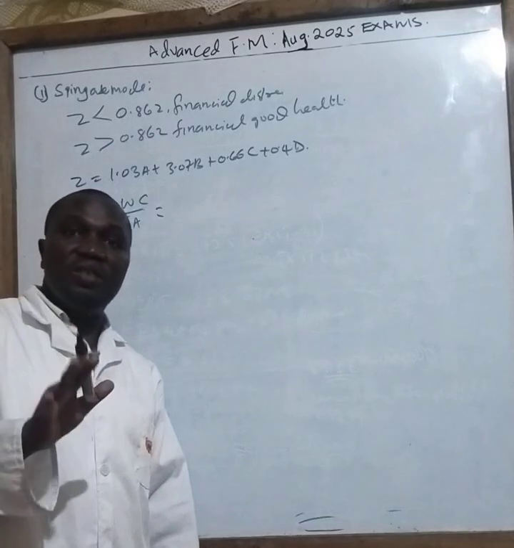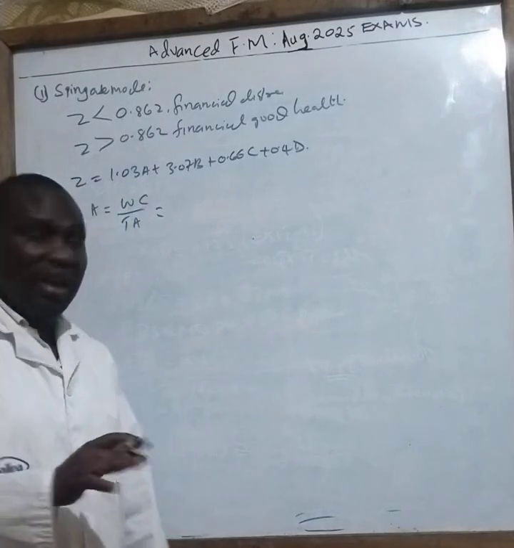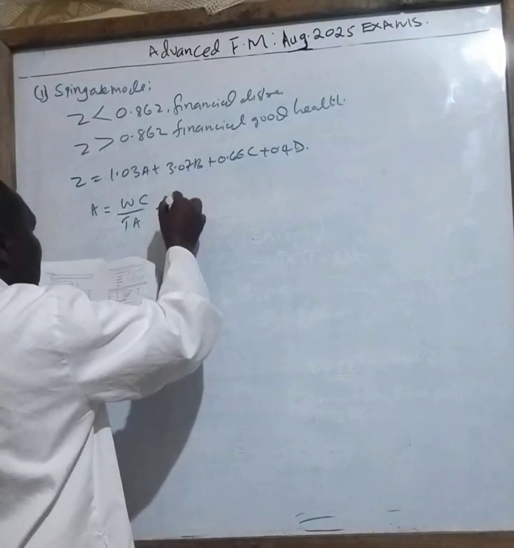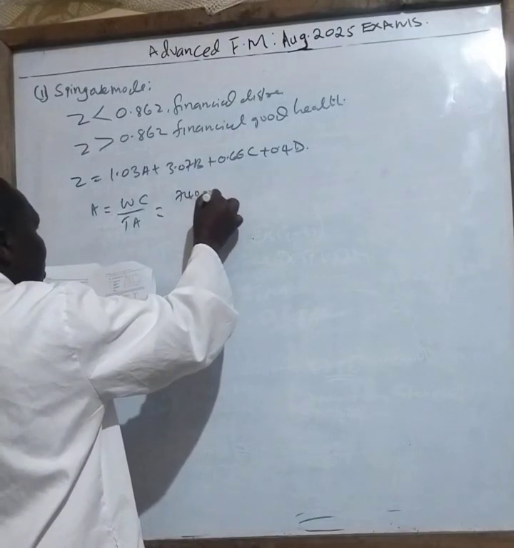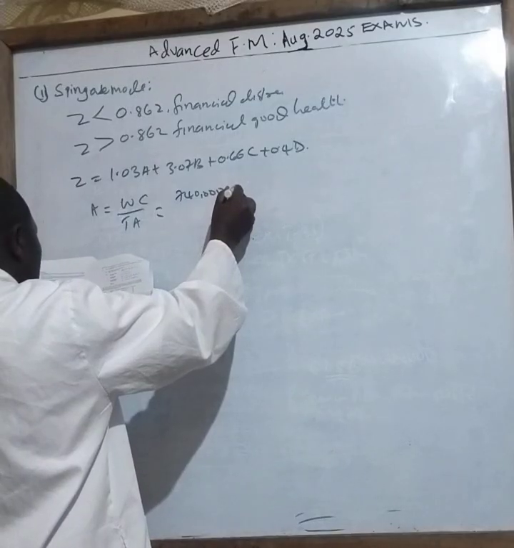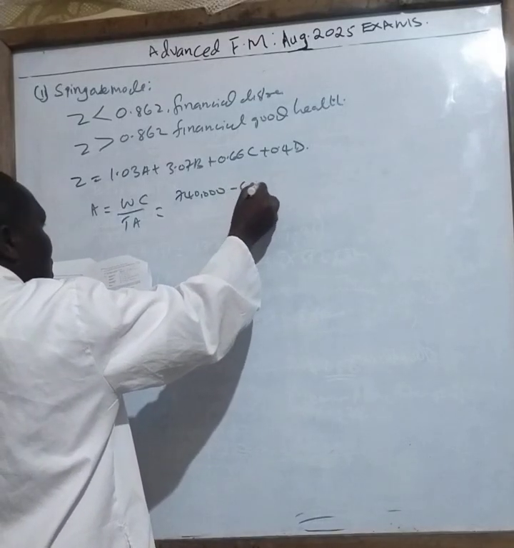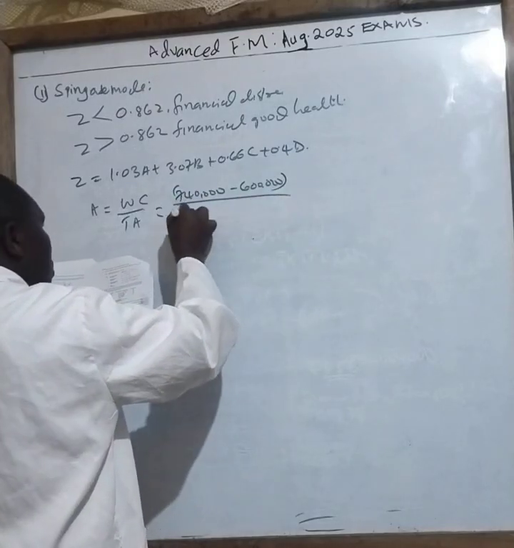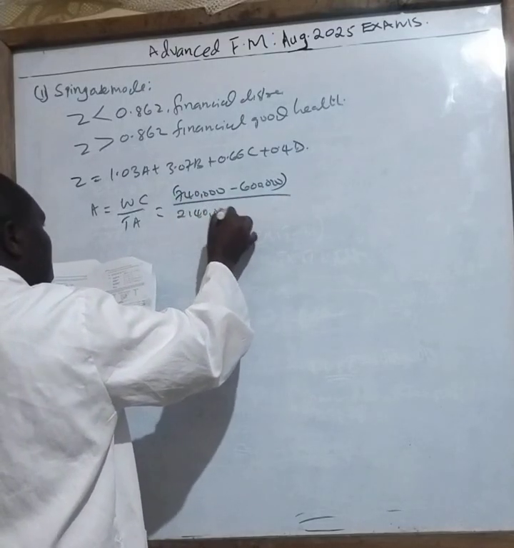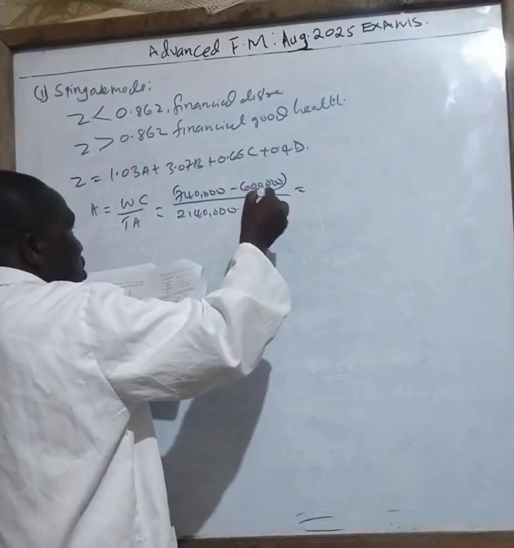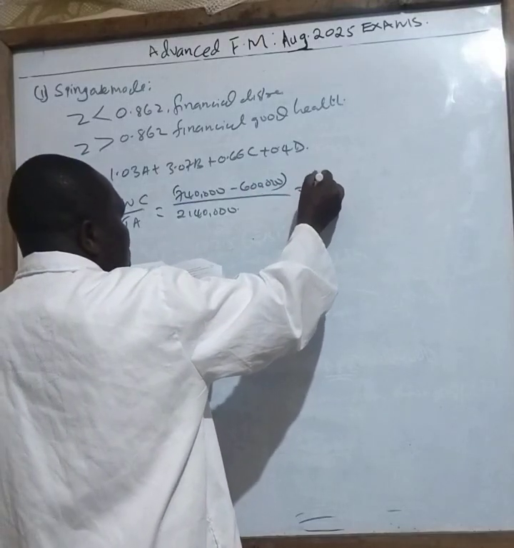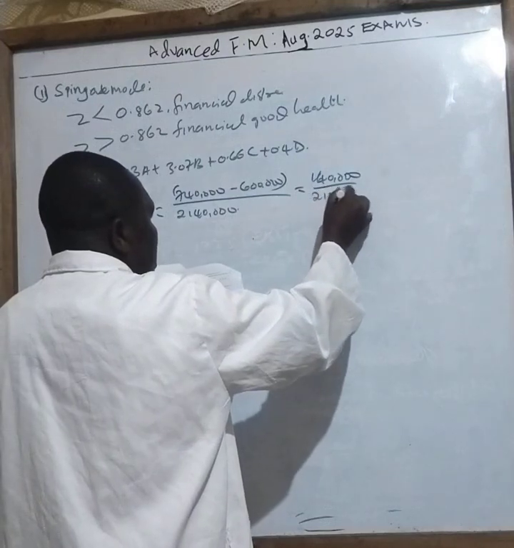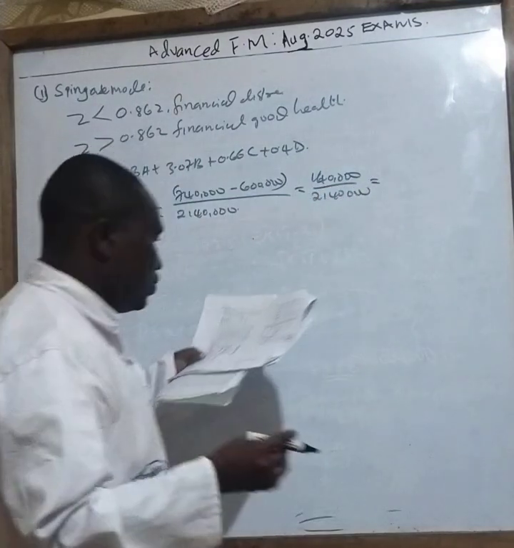Working capital is the difference between current assets and current liabilities. From the question, current assets are 740,000 minus current liabilities of 600,000. Then total assets have been given as 2,140,000. So if you work this out, it gives you 140,000 divided by 2,140,000.